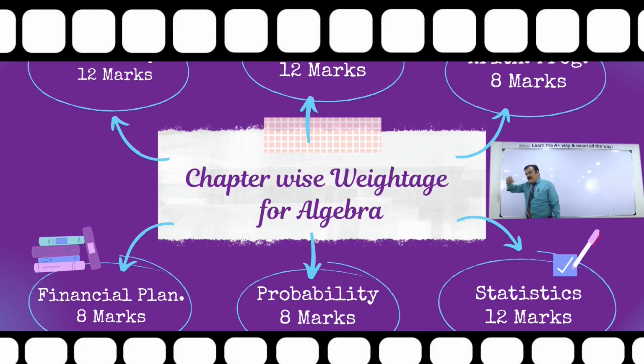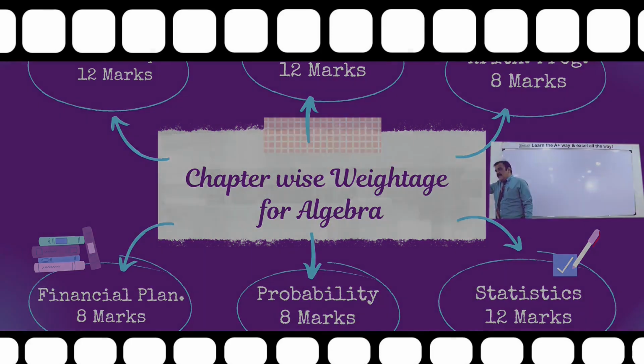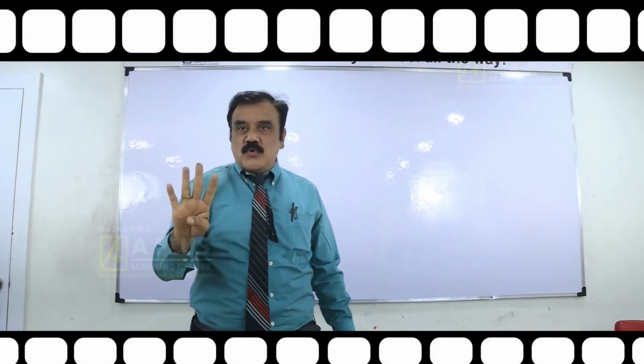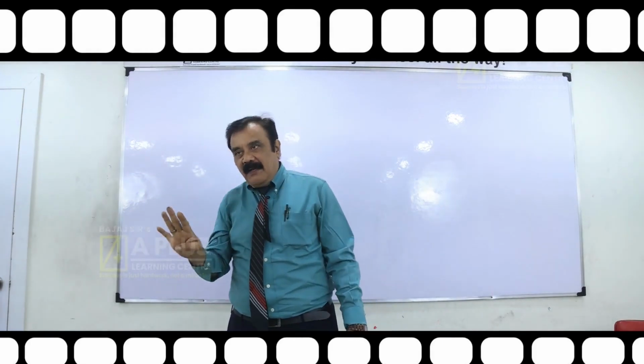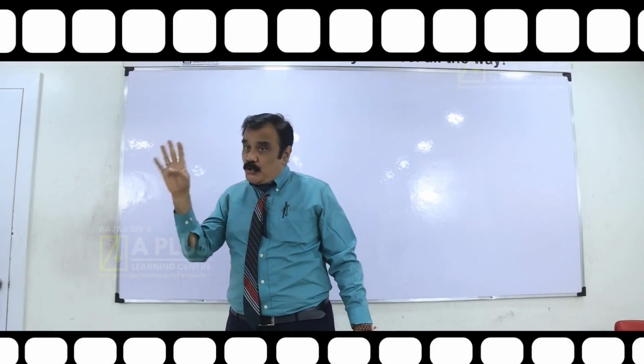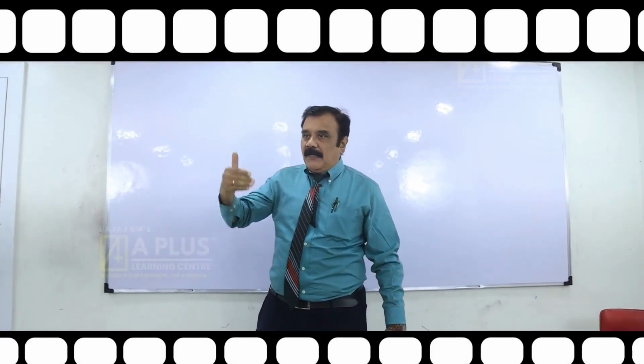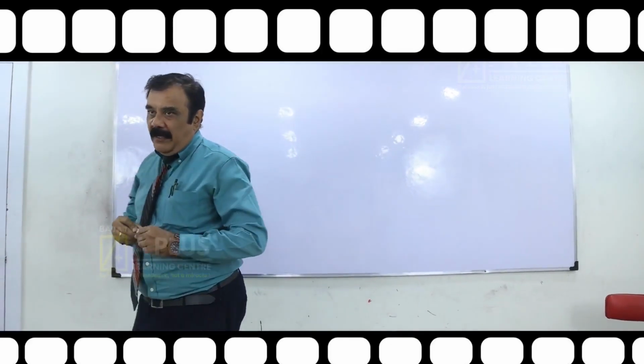So total, if you calculate, no children, it is of 60 marks. Now out of 60, you have to attempt for 40 marks. So it is very easy to score 40 marks in algebra as well as in geometry. You should score 40 marks. Is that clear? Now the first chapter you take linear equation. Okay. So we'll talk about